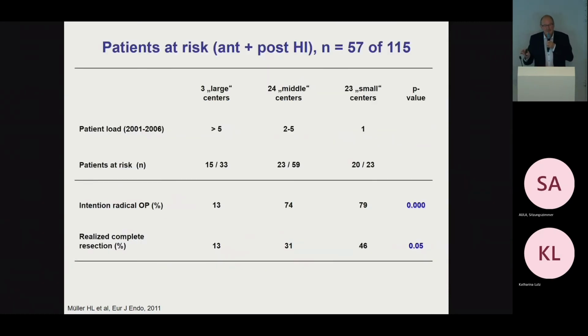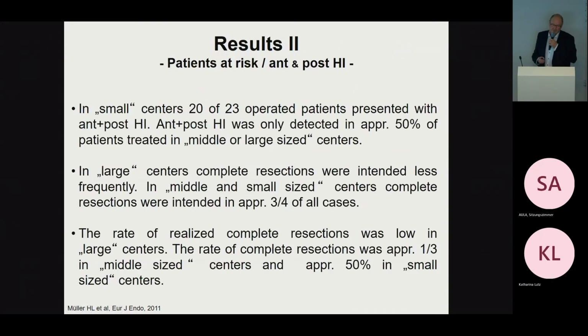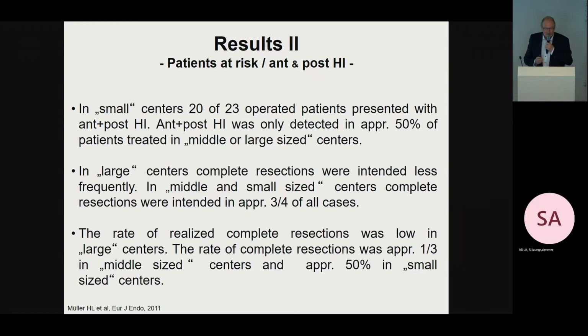Looking now only at the high-risk patients, these are patients who had anterior and posterior hypothalamic involvement. That's a subgroup of these patients, and here we see once again that there is a significant difference in terms of intention to radical operation, which actually we have seen causes severe problems, and also in the rate of realized complete resections. So from these data, we would conclude that in small centers, 20 of 23 operated patients presented with anterior and posterior hypothalamic involvement, and that anterior and posterior hypothalamic involvement was only detected in approximately 50% of patients treated in middle or large-sized centers, so there's a difference.